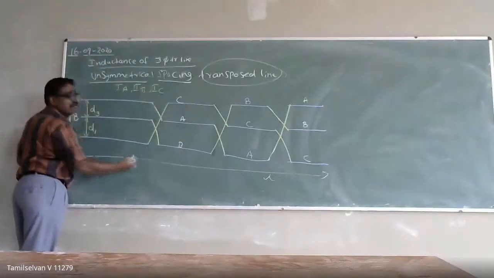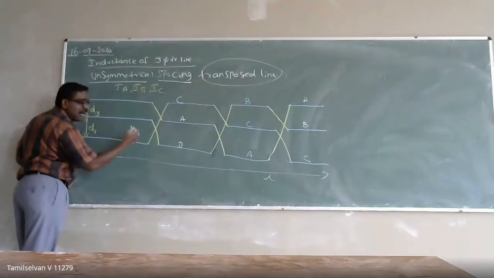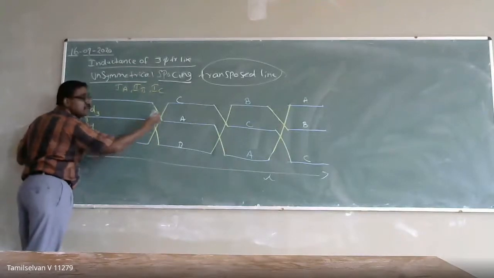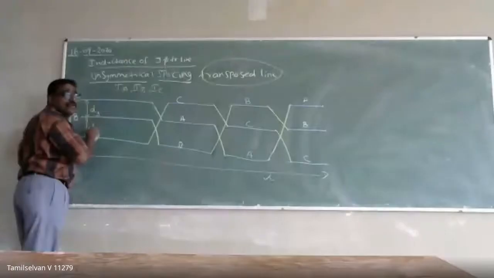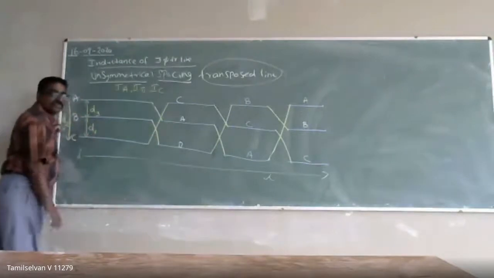So to avoid that, I am transposing at regular intervals. I am changing the position of the conductor. So if I change the position of the conductor, then there is going to be a transposed line, to make the flux linkage uniform across the conductor, so that the inductance will be uniform.